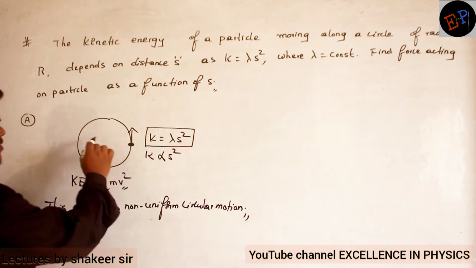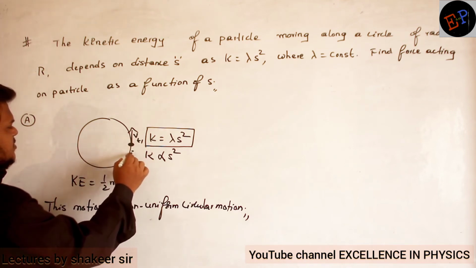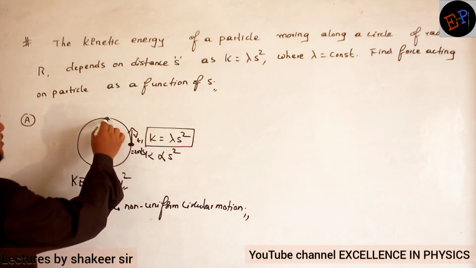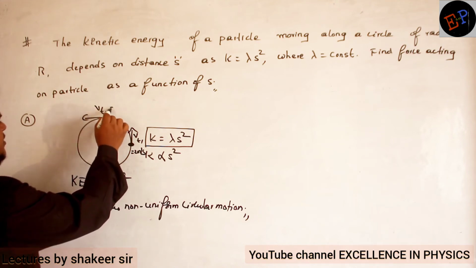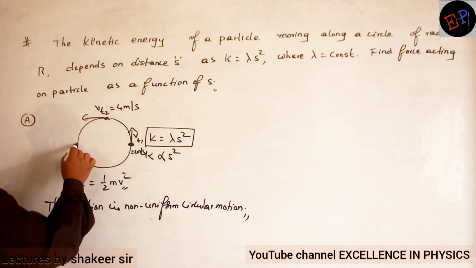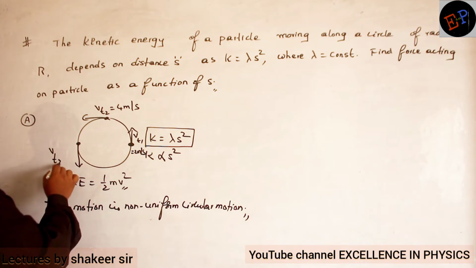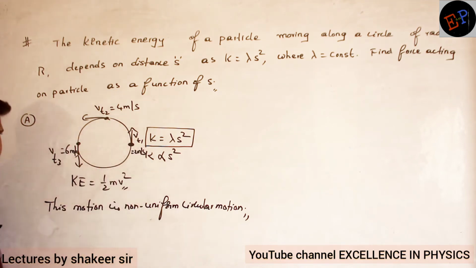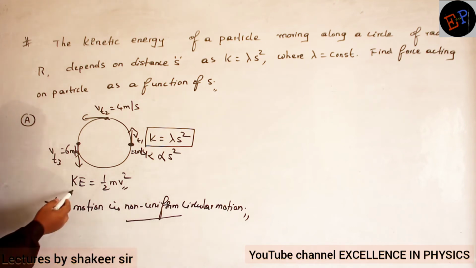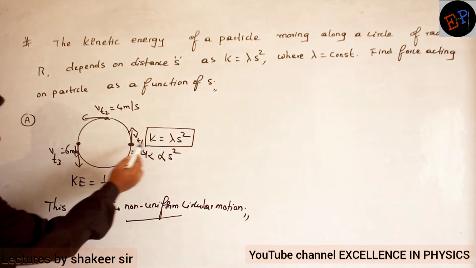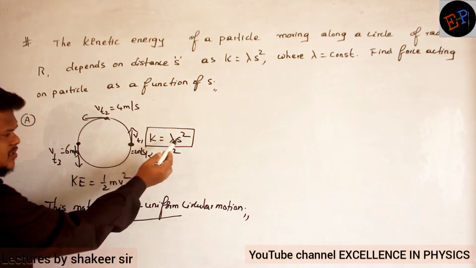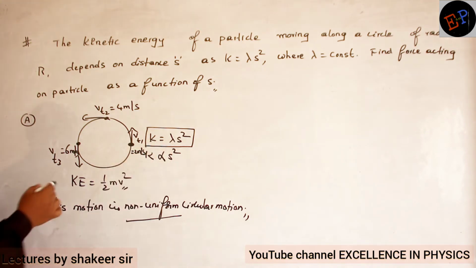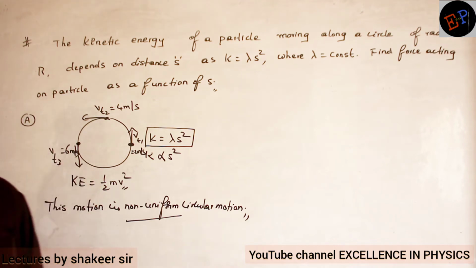Because in non-uniform circular motion, if tangential velocity is 2 meters per second here, by the time the body reaches here the tangential speed will increase to 4 meters per second, and here it will become 6 meters per second. So tangential speed continuously increases, and so does kinetic energy. The relation is given as kinetic energy depends on lambda s square. As the distance increases, kinetic energy also increases. Definitely this is a non-uniform circular motion.